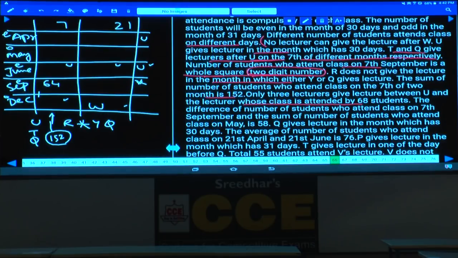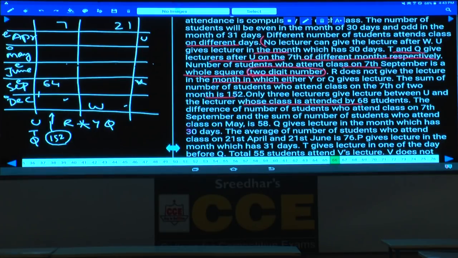Are you following this or not? Hence, where should this U be? U must be in the month of April. Are you following this or not? Because between U and 68, how many lecturers? There must be 3 persons between U and 68. Hence, U cannot be here as well. As U cannot be here as well, U must be in the month of April. As U is in the month of April, then this is T and Q.